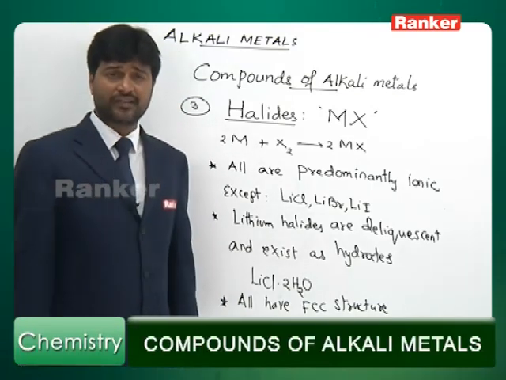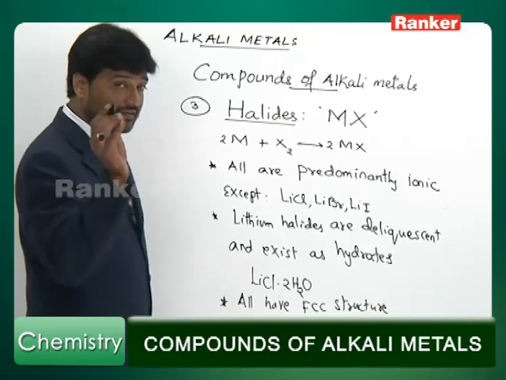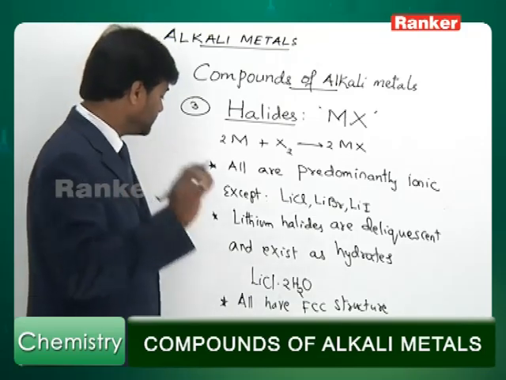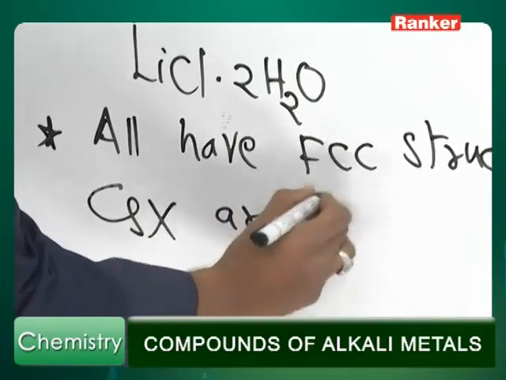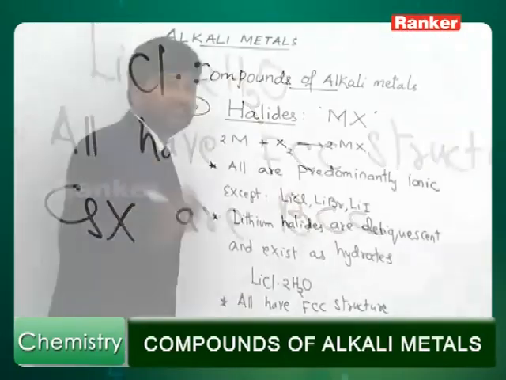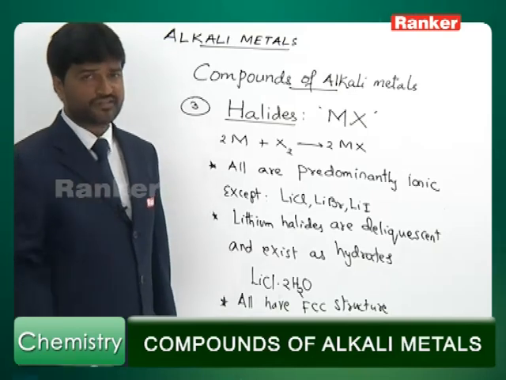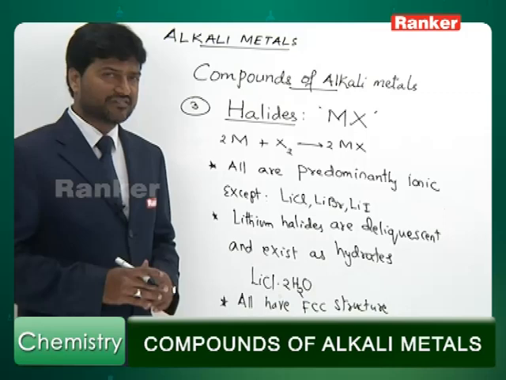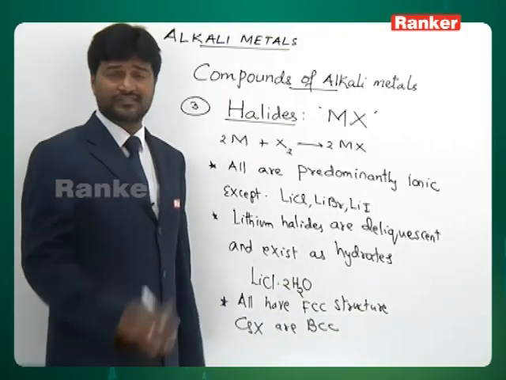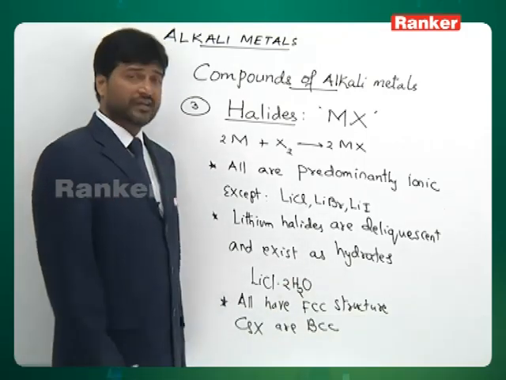All the alkali metal halides have FCC structure. Exception is cesium halides. Cesium halides, CsX, are BCC. Cesium halides have body-centered cubic lattice structure. All other alkali metal halides have face-centered cubic lattice structure.